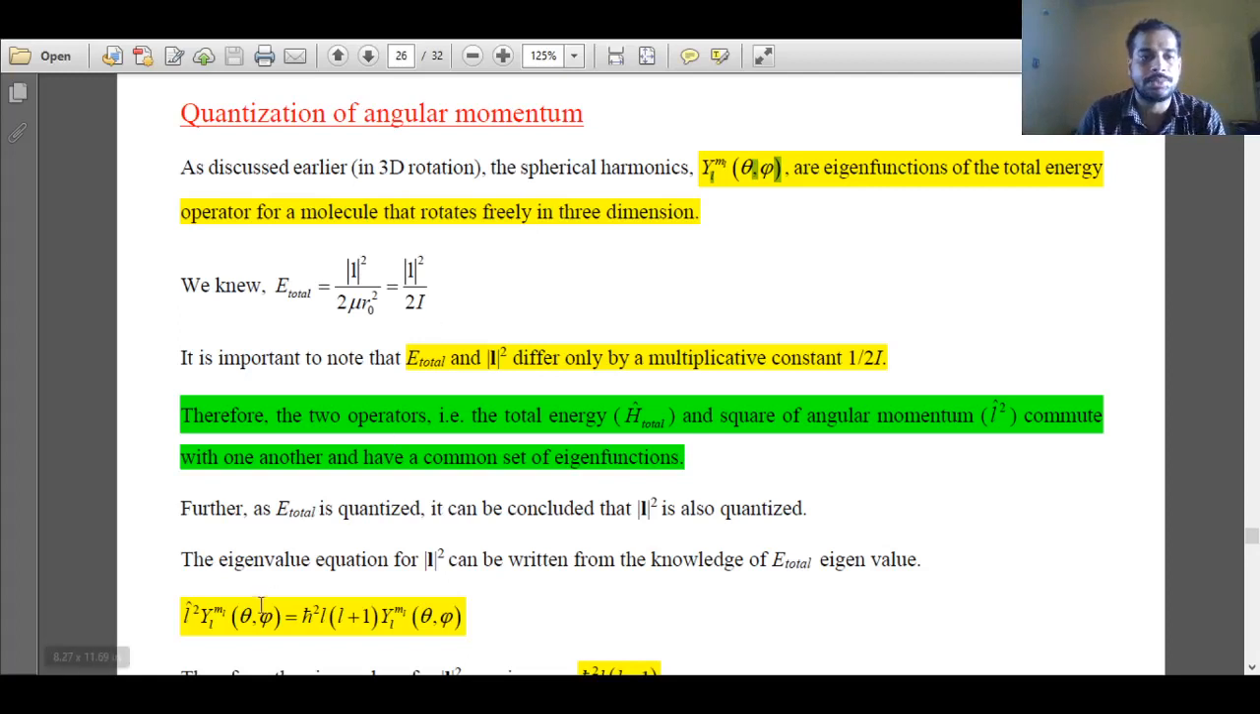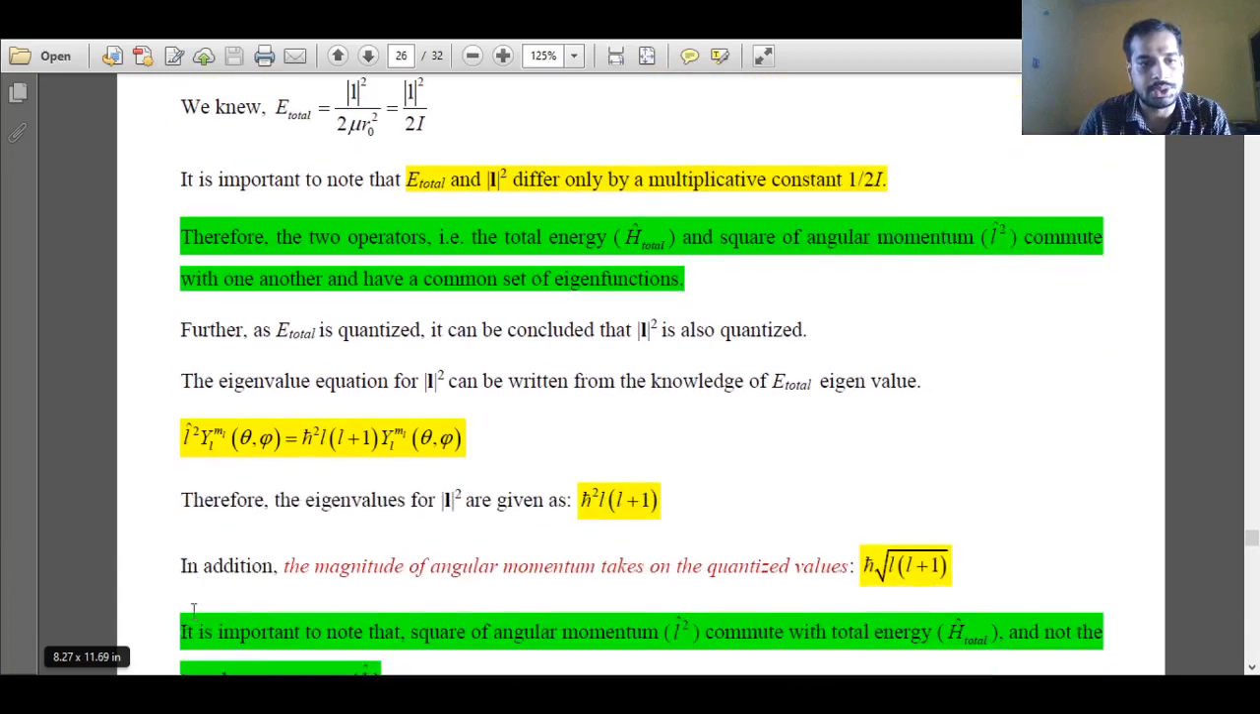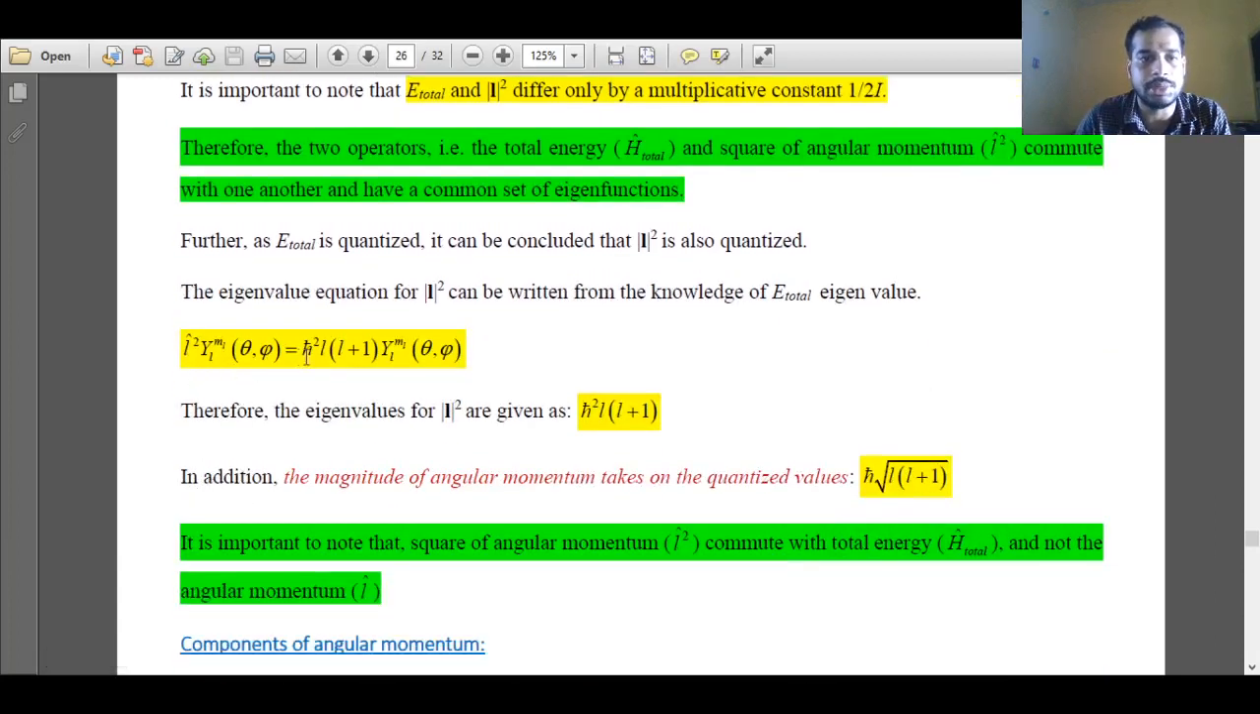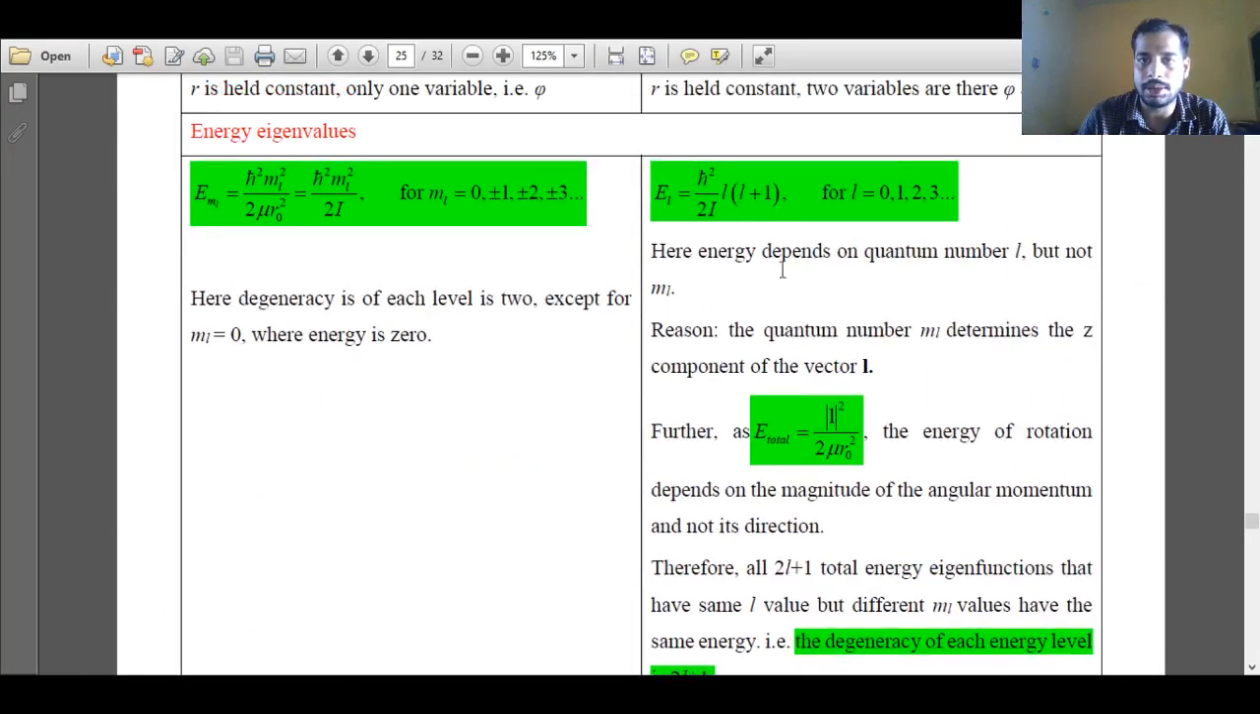If that is the case, then we should get a corresponding eigenvalue as well. So what is the eigenvalue for the square of angular momentum? When the square of angular momentum is operated on the spherical harmonic function, if we get back the same spherical harmonic function multiplied by a constant, then that constant is called the eigenvalue of the square of angular momentum. So the eigenvalue associated with the square of angular momentum is h bar square L into L plus 1. That's what we obtained by comparing these two equations. So L square, the square of angular momentum, must be equal to h bar square L into L plus 1.